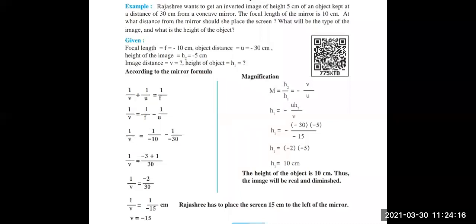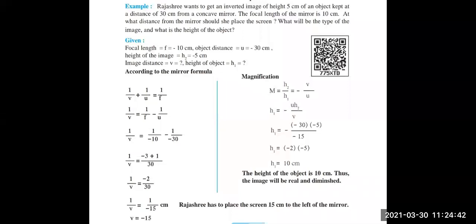Here you can multiply by minus 3 so that minus minus becomes plus, and both the denominators have become positive. Minus plus minus, sign of greater number. So minus 3 plus 1 gives the answer minus 2. Minus 2 upon 30. 1 upon v equals to 1 upon minus 15 centimeter.